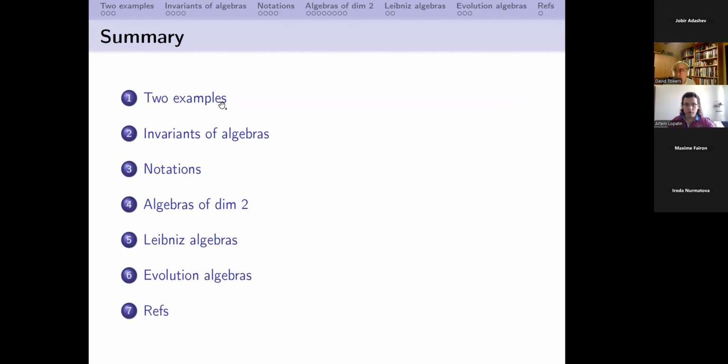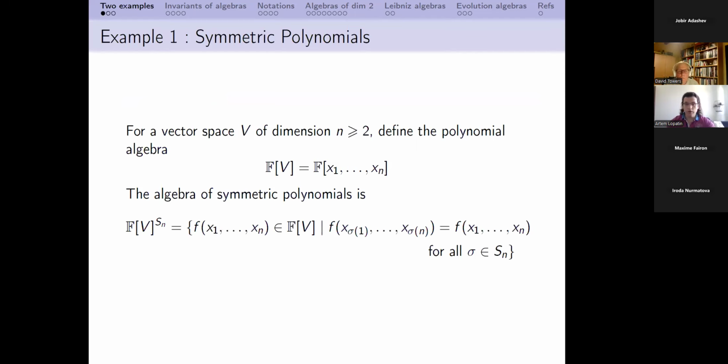But before considering algebras, I would like to give two very simple examples of algebras of invariants. So what are invariants? It's something very simple. We have a usual polynomial ring, and we have the symmetric group, which acts by permutation of variables. Those polynomials which are fixed with respect to any permutation are called invariants. In this particular case, invariants are symmetric polynomials. So this case is very well known.